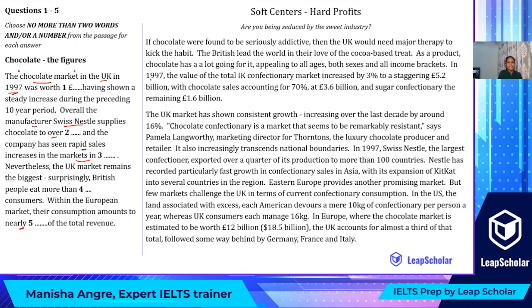It says 1997, which we find over here. We know that it is easier to scan numbers and names. It should be UK here. So we are talking about UK in 1997. So we find it here in this sentence.